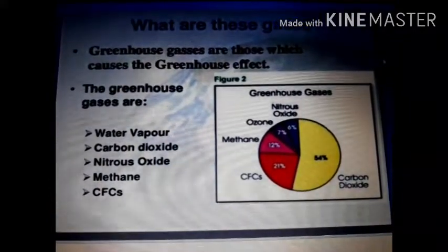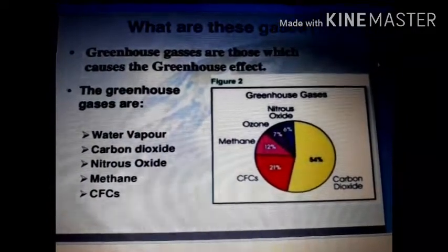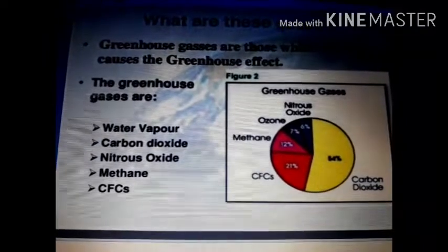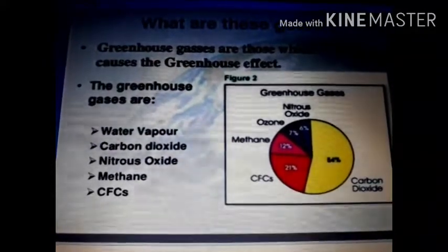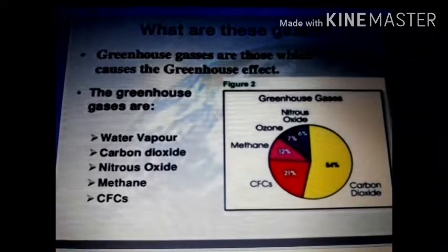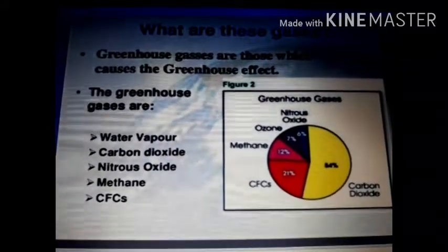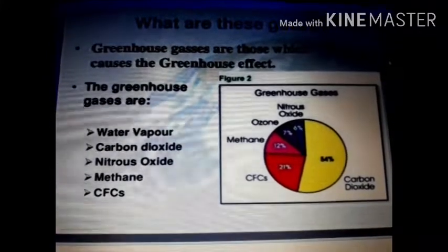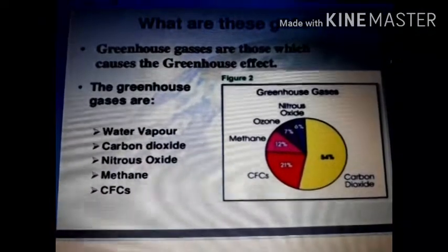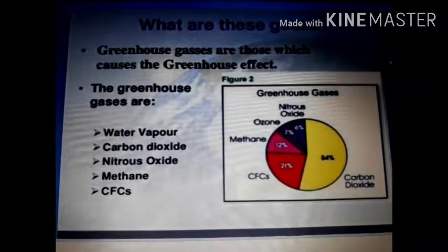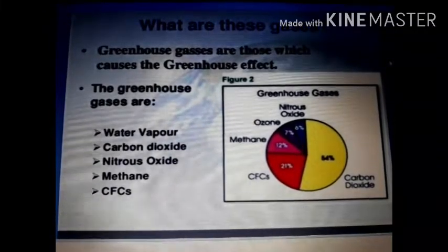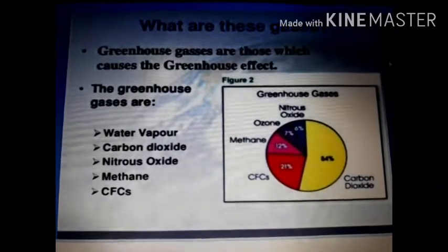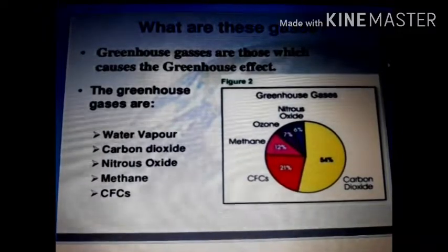Greenhouse gases are those, as I told you, which cause the greenhouse effect. Let us understand through this pie chart. You can see the percentage: the largest contribution of greenhouse gas is carbon dioxide, that is 54%. Then 21% is chlorofluorocarbon, 12% is methane, 7% is ozone, and 6% is nitrous oxide. Now, these are the important greenhouse gases: water vapor, carbon dioxide, nitrous oxide, and chlorofluorocarbon.